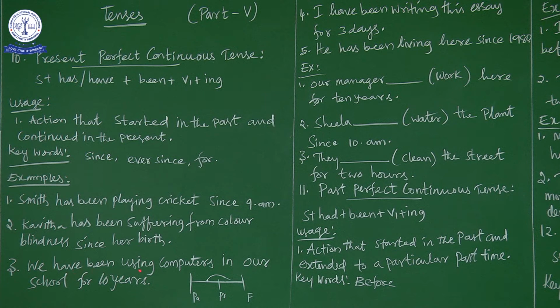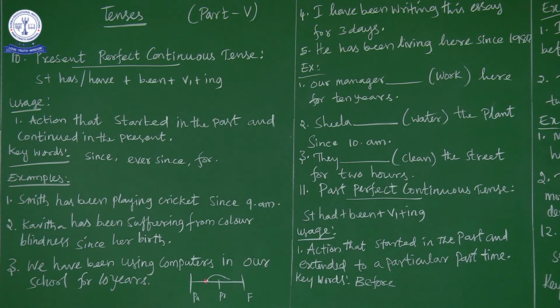Now come back to the third example. We have been using computers in our school for 10 years. So in the past, in the school, we started using computers, 10 years ago. Now the year is 2020.